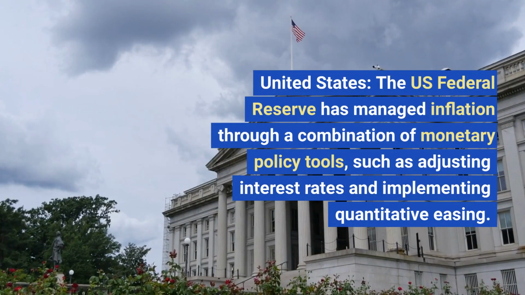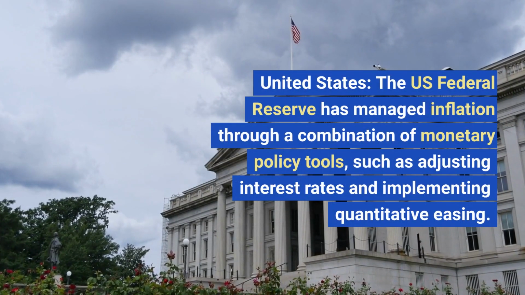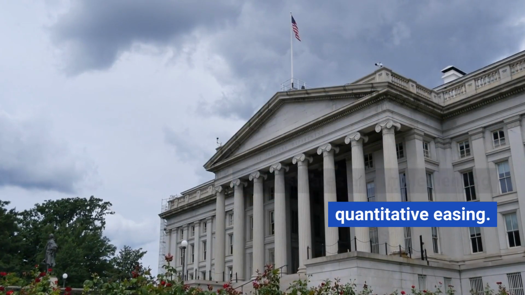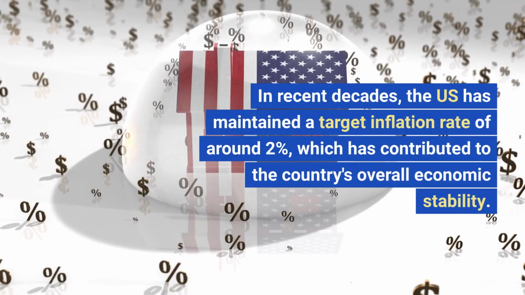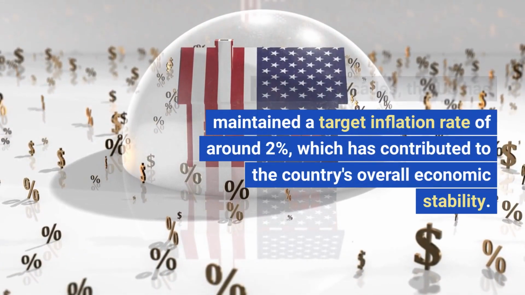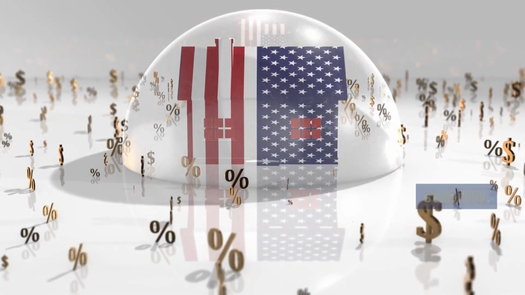United States. The U.S. Federal Reserve has managed inflation through a combination of monetary policy tools, such as adjusting interest rates and implementing quantitative easing. In recent decades, the U.S. has maintained a target inflation rate of around 2%, which has contributed to the country's overall economic stability.